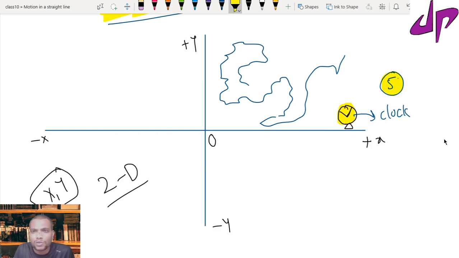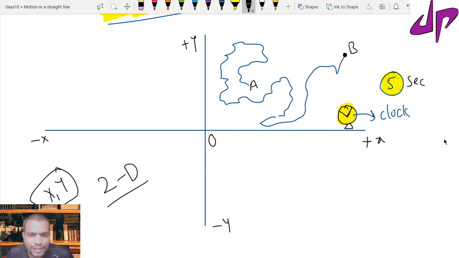Initially this is the starting position, call it A, and after 5 seconds the particle went up to here, this position is B. Now can I locate the particle initially at A, and also after 5 seconds?